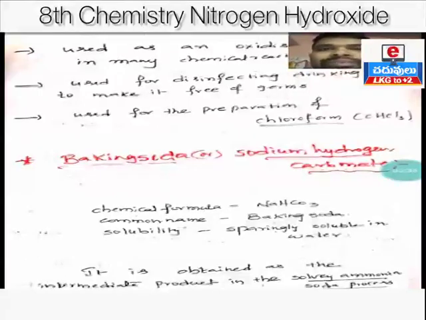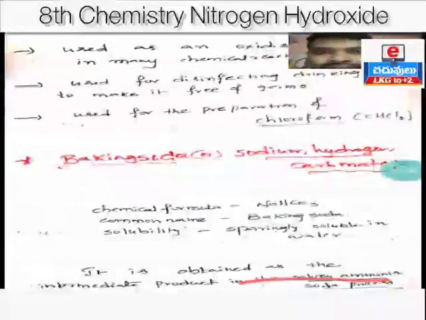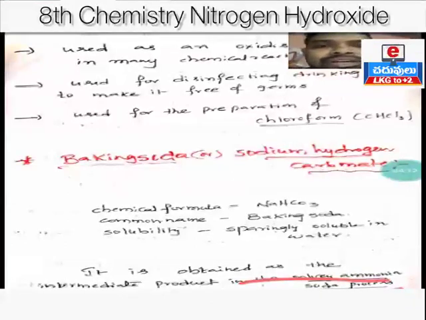How is baking soda prepared in the laboratory? Okay, so generally in the laboratory it is obtained as an intermediate product. Baking soda is obtained as an intermediate product in the Solvay ammonia soda process. Solvay ammonia soda process is one of the methods in which baking soda is formed as an intermediate product. In this method baking soda is formed as an intermediate product.